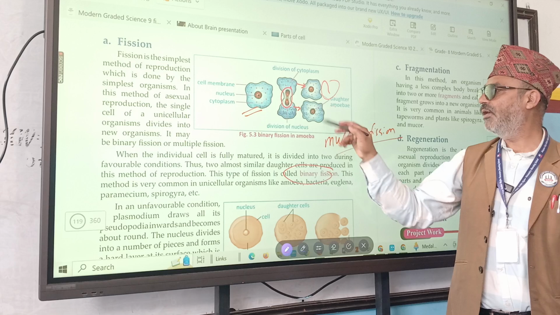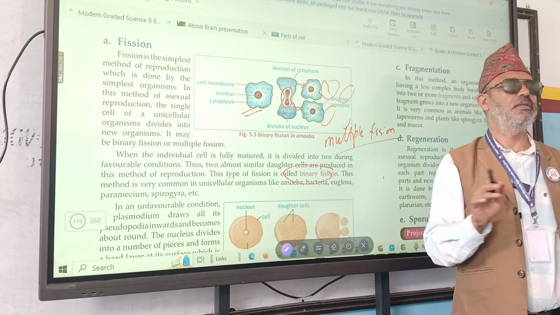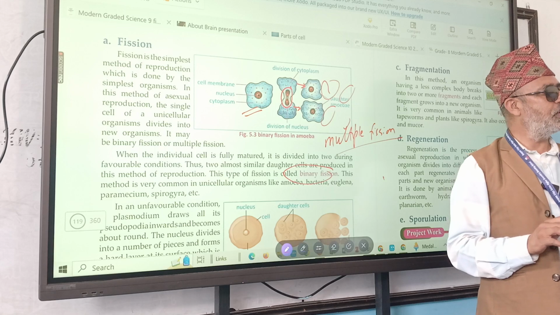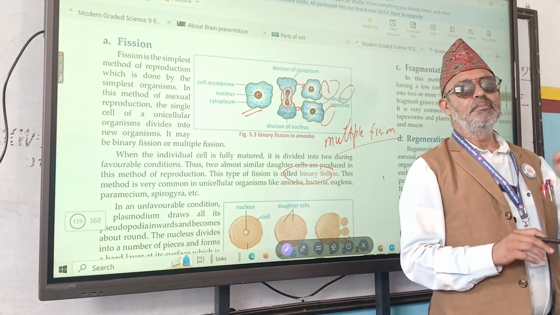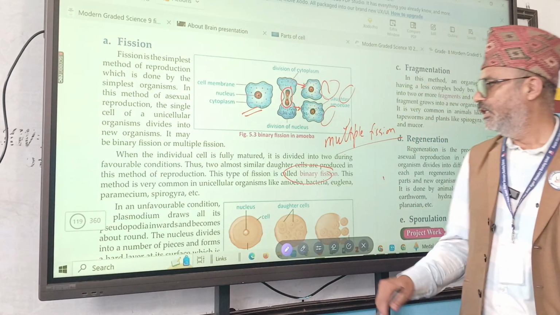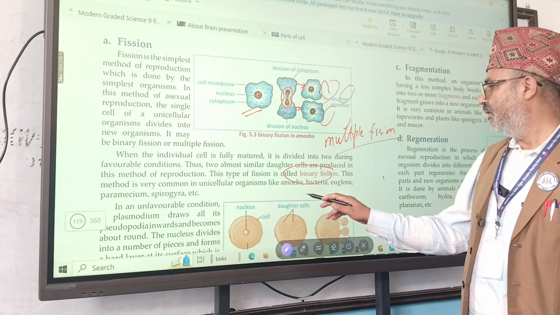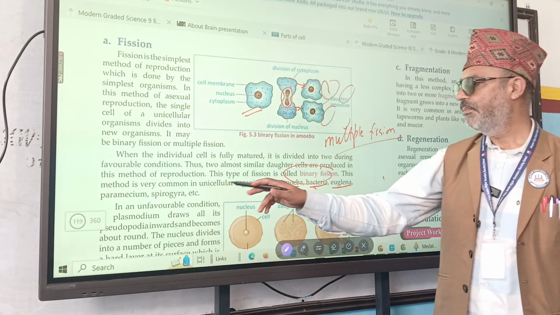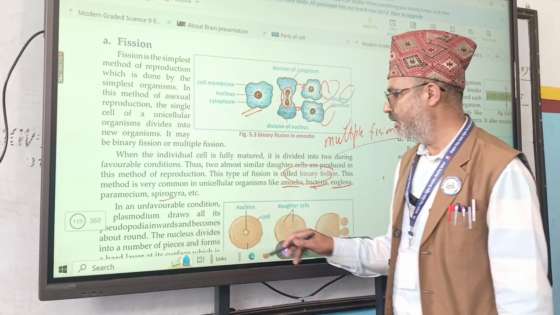If many are formed, that is multiple. Two babies are produced, binary. Many are produced, multiple. Especially it occurs in amoeba, bacteria, euglena, paramecium, spirogyra, etc.